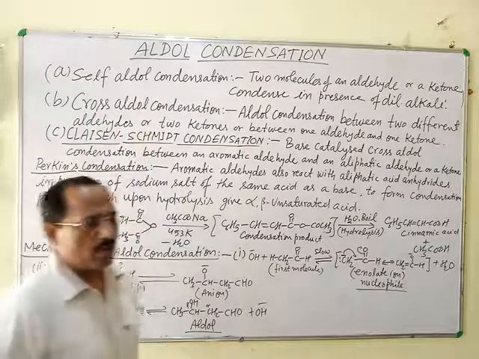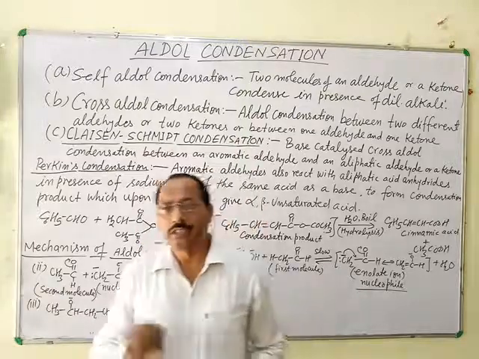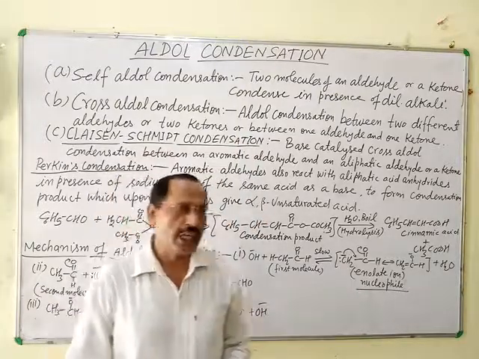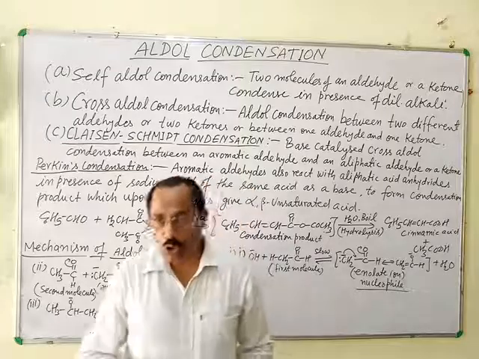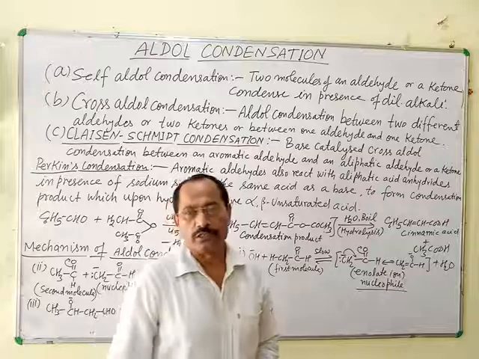For example, when two molecules of acetaldehyde are heated with dilute NaOH, aldol is formed. This reaction is called self aldol condensation of acetaldehyde.